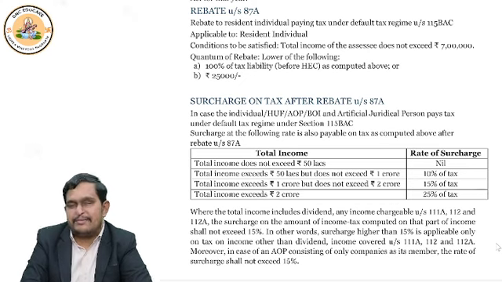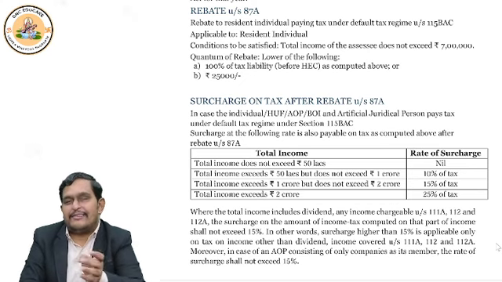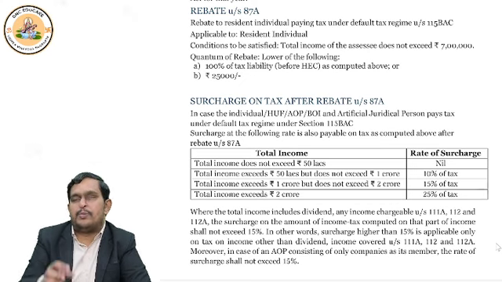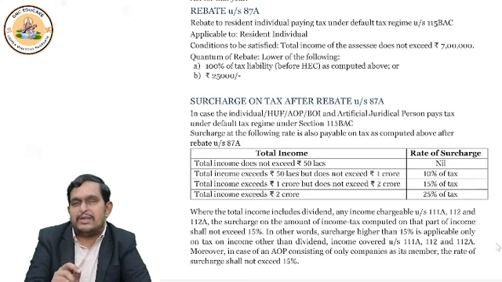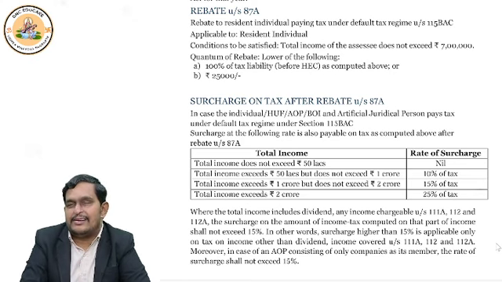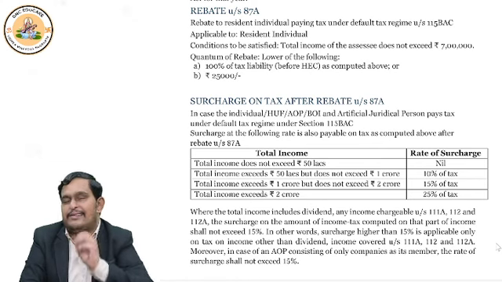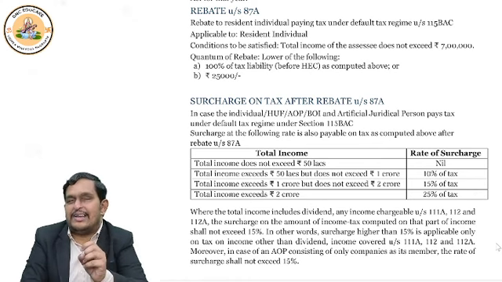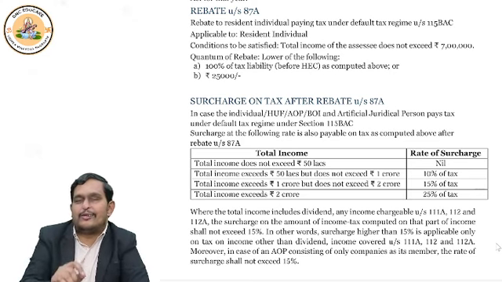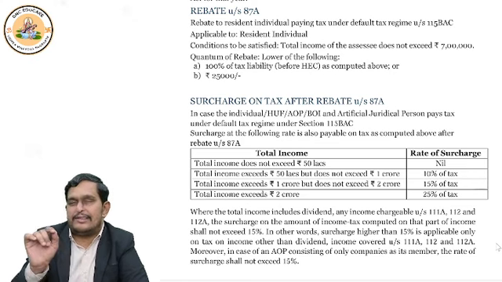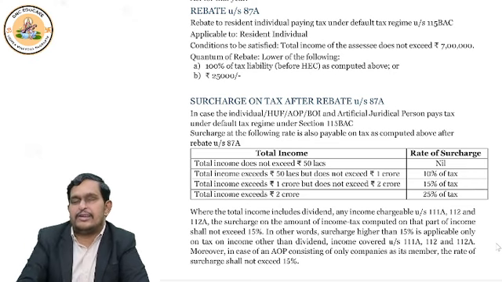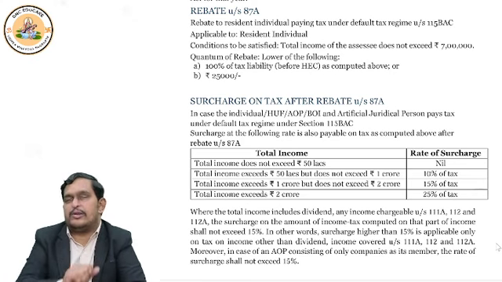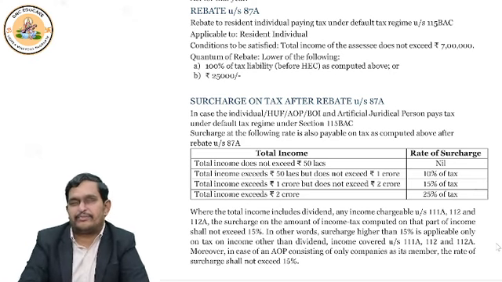Let me again repeat for you. The 87A rebate is available for people who file return under 115 BAC only, to a resident individual if their income is up to 7 lakhs. How much rebate? The tax before health and education cess or rupees 25,000, whichever is lower, is the rebate, the discount you are going to get.